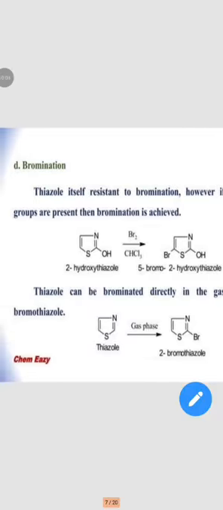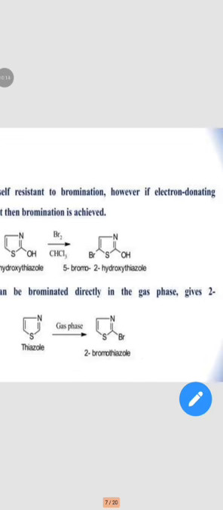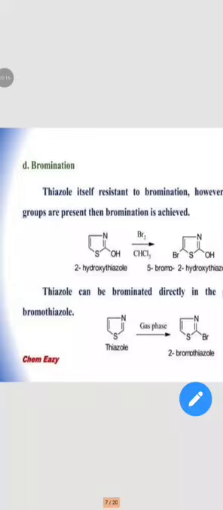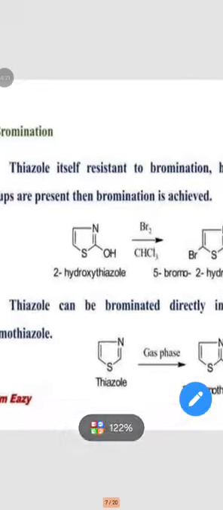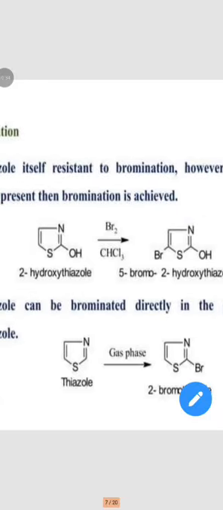However, if electron donating groups are present, then bromination is achieved. 2-hydroxythiazole is reacted with chloroform, CHCl3, and bromine to form 5-bromo-2-hydroxythiazole.